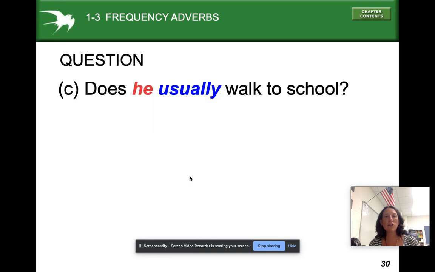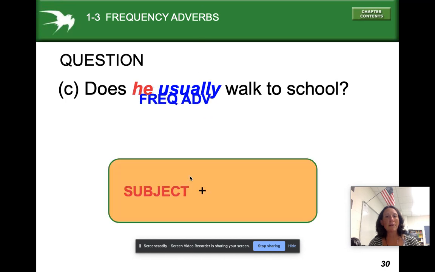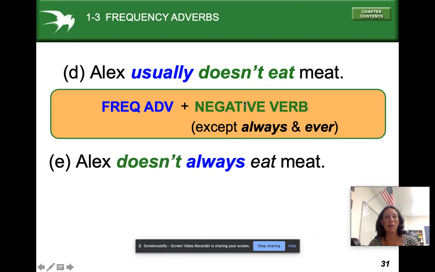When we ask a question, does he usually walk to school? The frequency adverb comes after the subject, after the person that you're talking about, and before the verb. And then when we make a sentence negative, we put the frequency adverb before the entire negative verb, okay?